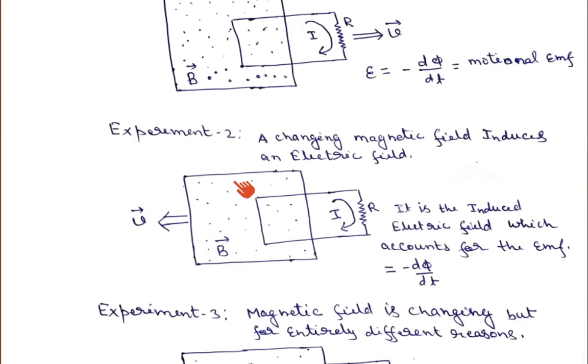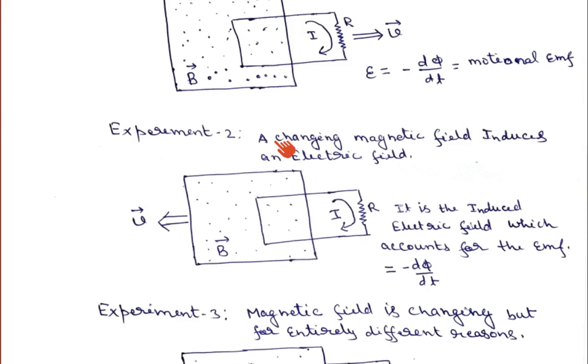What he concluded is that in the first experiment the EMF was because of the relative motion of the circuit with respect to the magnetic field. But here the circuit is stationary and the magnetic field is moving. It means the magnetic field is changing with respect to the circuit.